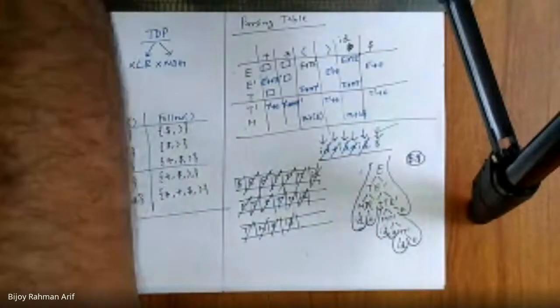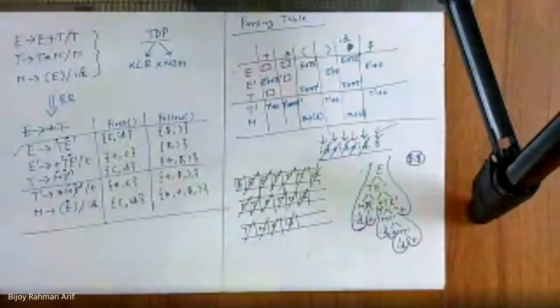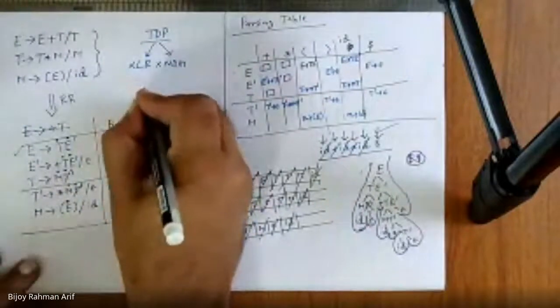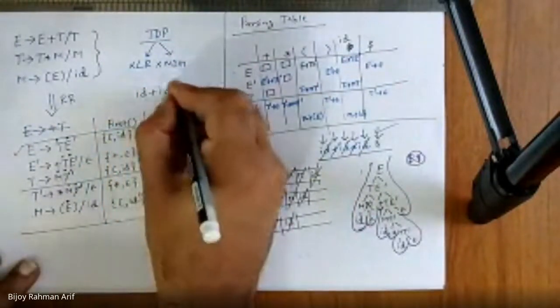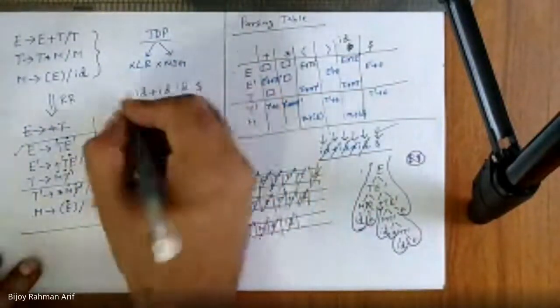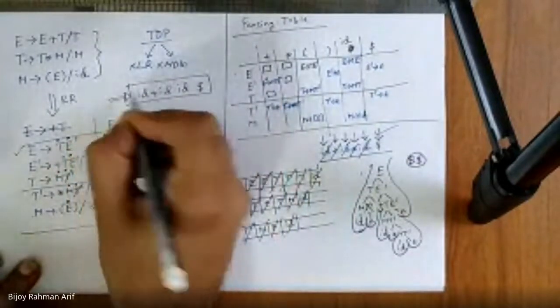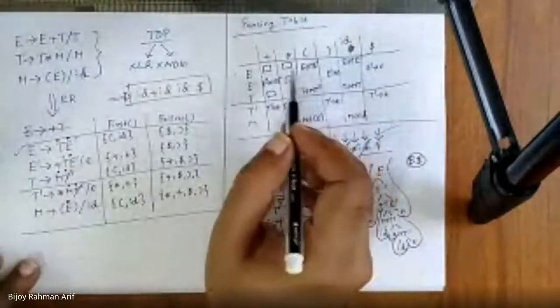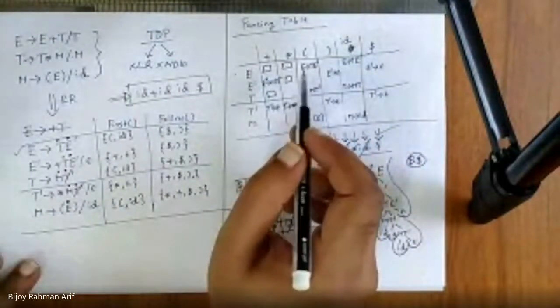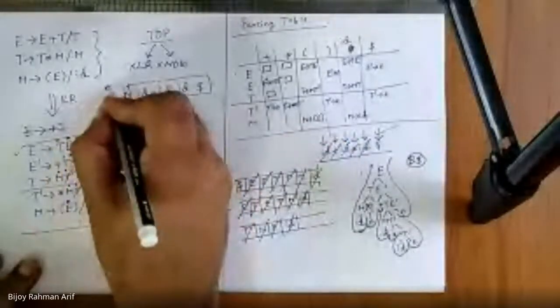For example, instead of taking this string, if you take this string, ID plus ID, ID, then definitely if you try to parse this string with this parse table, it is going to hit one of the blank entries. That means it's an error.